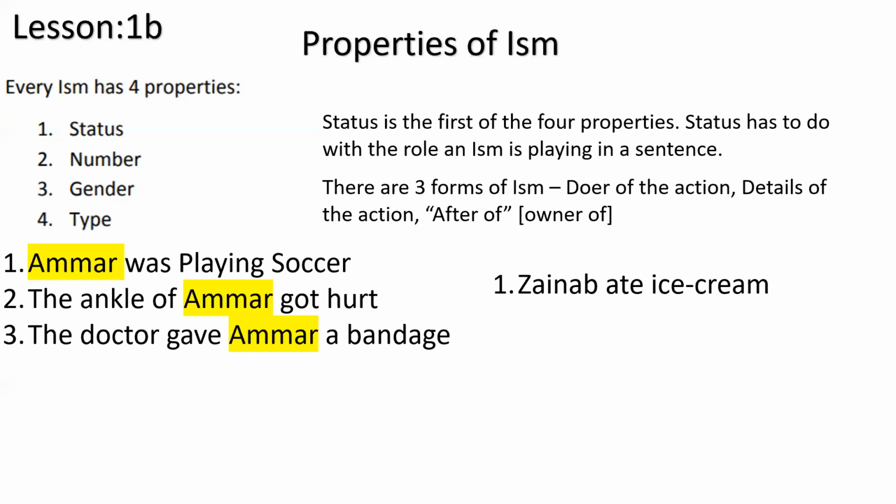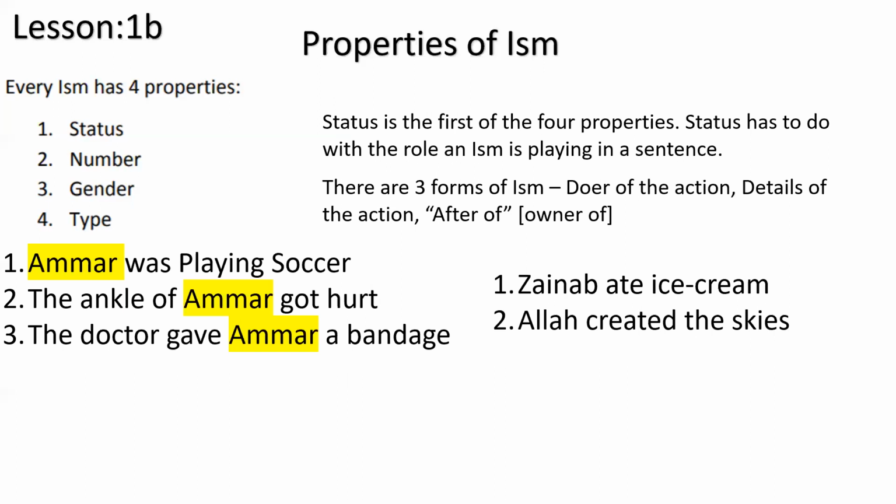So we can see in this three-word English example, there are two ism, Zainab and ice cream. How do you know they're ism? Because we just said ism could be a name, a person, a place, a thing, whatever, right? So Zainab is a person, ice cream is a thing, okay? And ate is, because we know it's a fail. How? Because we know what ate means, right? Okay, how do you say it in Arabic? That's a different thing, that's coming later, okay? But as long as the English goes, we know ate means that it is a fail. So these three words, two of them are ism. One ism is in a doer status, which is Zainab. One ism is in a detail status, which is ice cream. Okay, let's look at the next one.